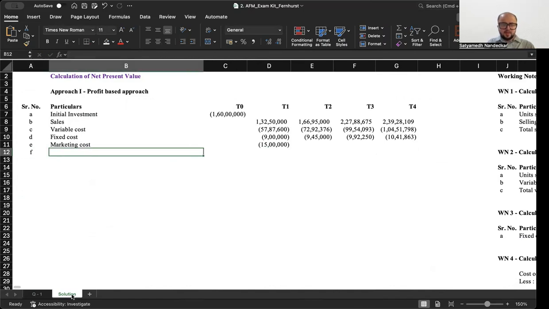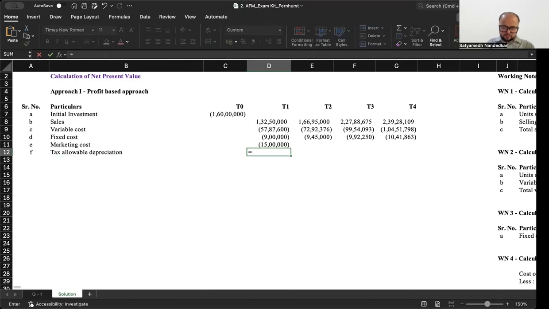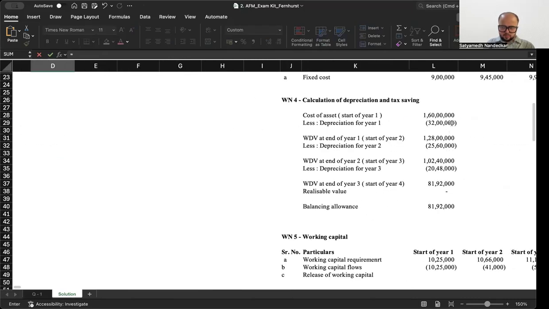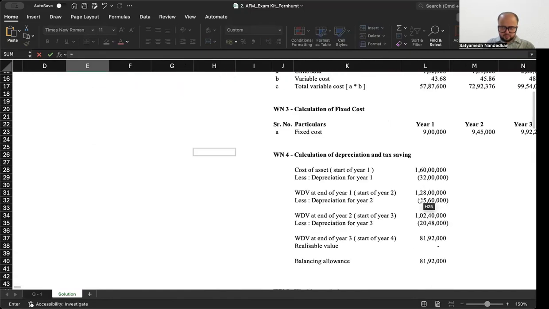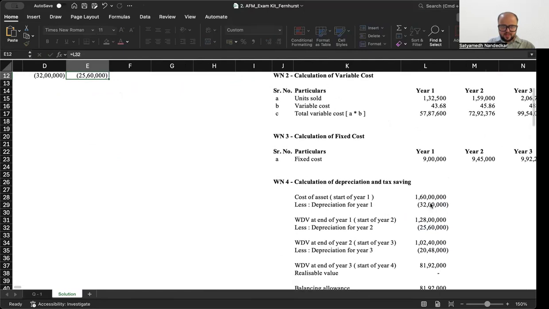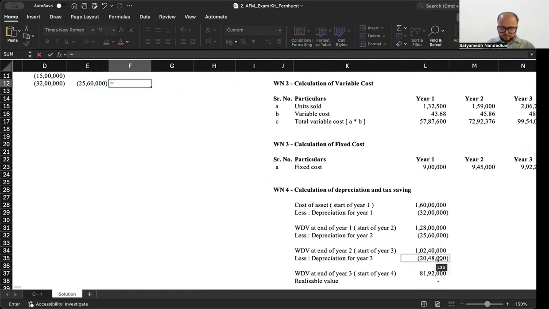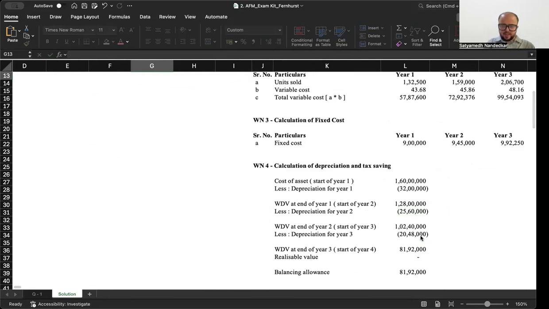It was a one-off expenditure. Then fixed cost, marketing cost, followed by depreciation. Tax allowable depreciation: 32, 2560, 2048, and 8192.